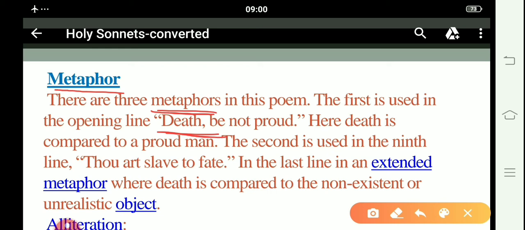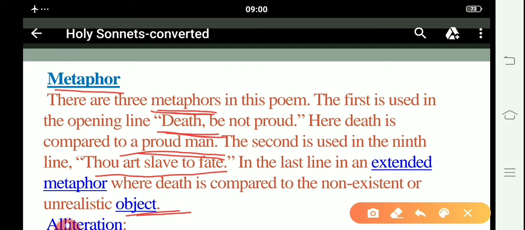Here, death is compared to a proud man indirectly. So, he used the metaphor, death be not proud. The second is used in the ninth line, thou art slave to fate. Now, in the last line, in an extended metaphor, death is compared to a non-existent or unrealistic object.